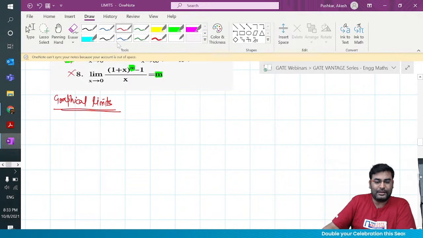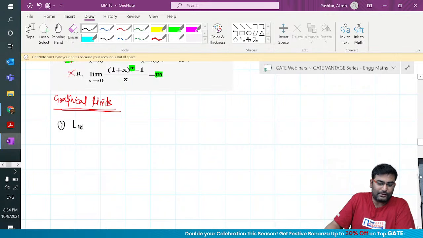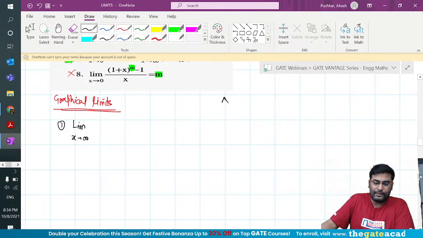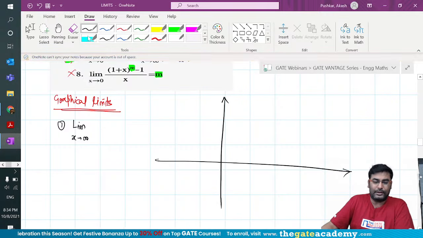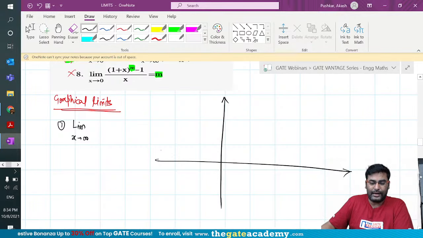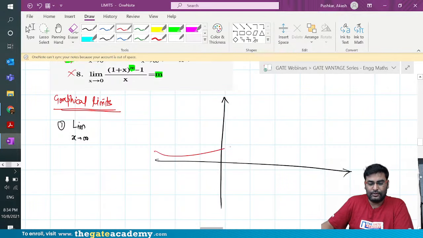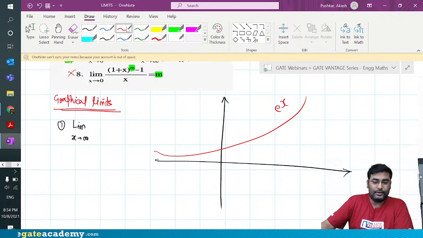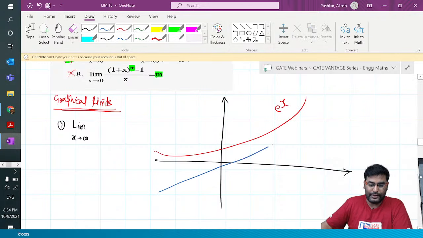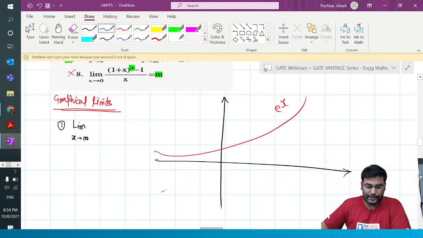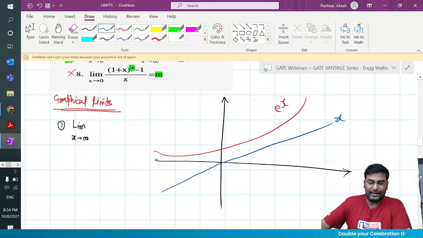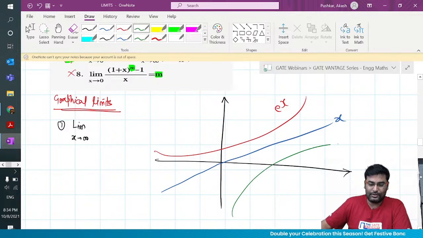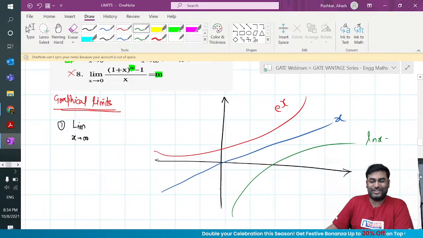Graphical limits are going to be very helpful when you see limits like this. So limit x tends to infinity, and let me help you with some amazing concept here. So if you know that this graph is the e to the power x graph, this graph is y equal to x, and the other graph is the ln x graph. I think every bacha knows this graph, right?